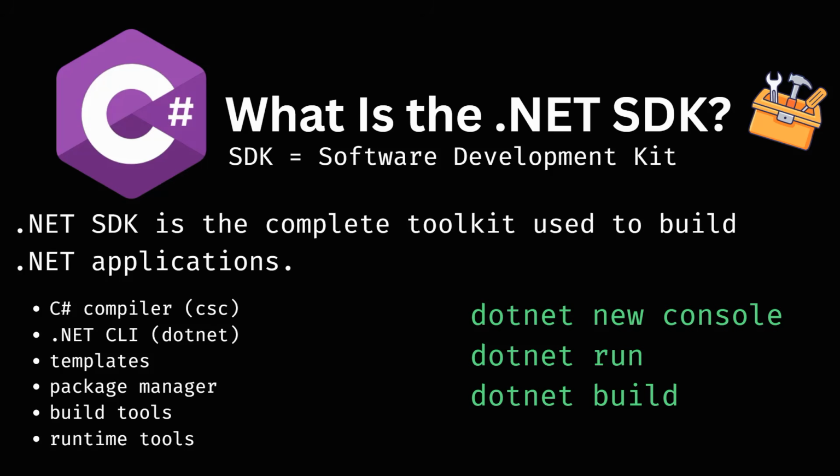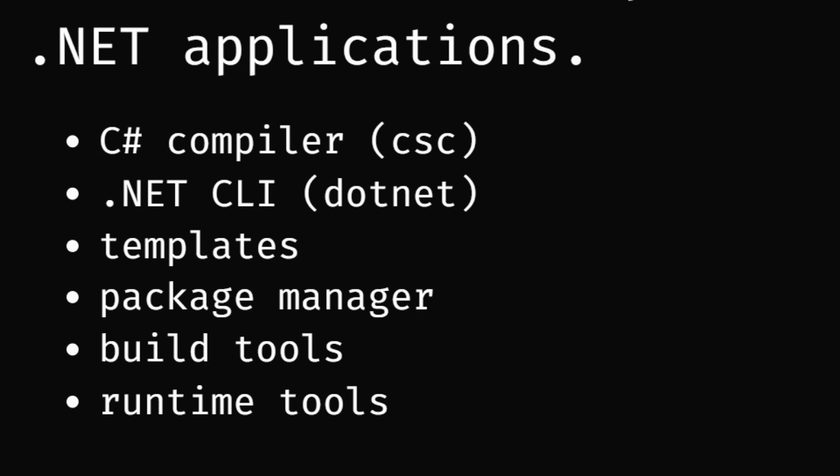So, to build and run applications in C#, you will need to install the .NET SDK, the software development kit. That is very, very important. It's the complete toolkit that's used to build .NET applications. Any kind of application, whether TUI, CLI, GUI, a server, whatever you want to create, you will need the .NET SDK. Alright, so we're going to download it and install it on our machine. Some of these tools include the C# compiler, obviously, and the .NET CLI, and that's going to be your friend while you're working with C#.